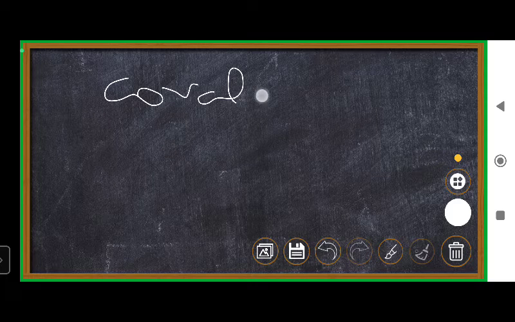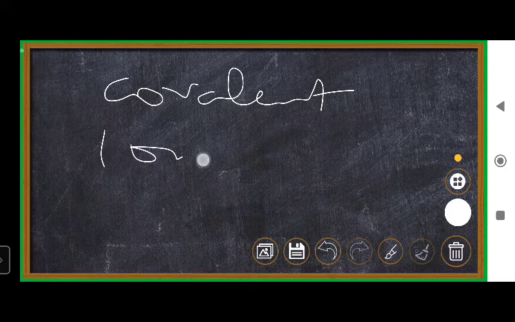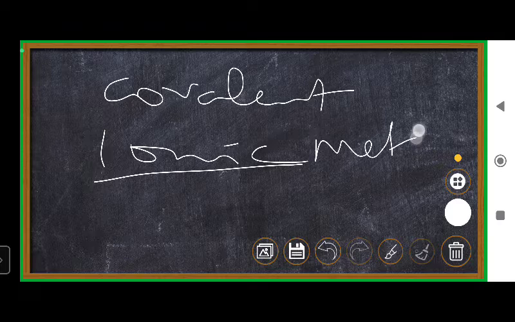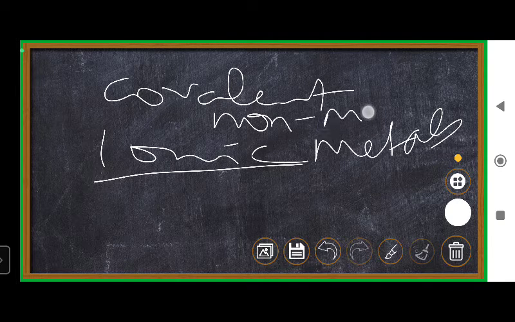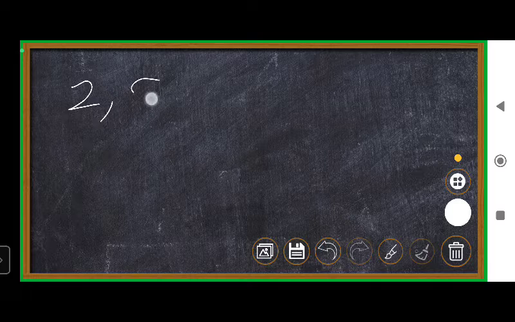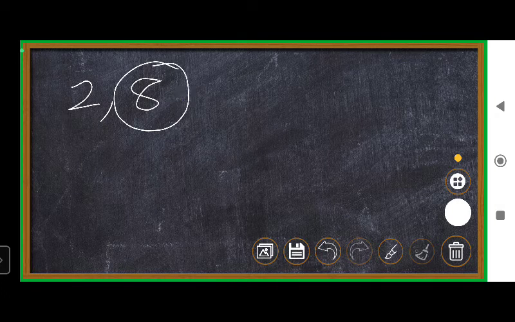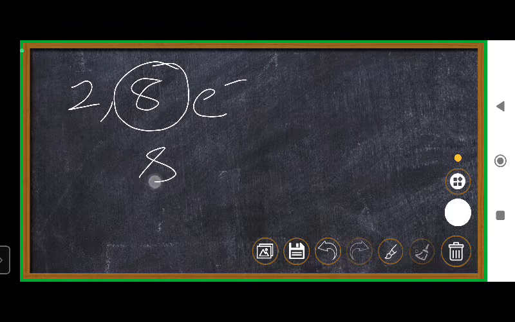So covalent bond, ionic bond. Where does an ionic bond occur? In metals. Where does a covalent bond occur? In non-metals. We saw this earlier. Now, 2 plus 8 electrons in the valence shell: if an atom has 8 electrons in its valence shell, it is stable.